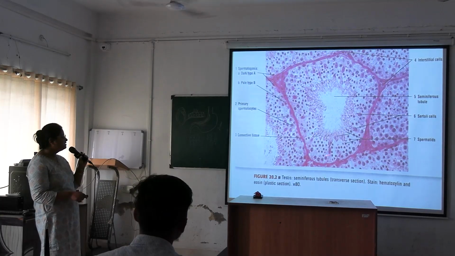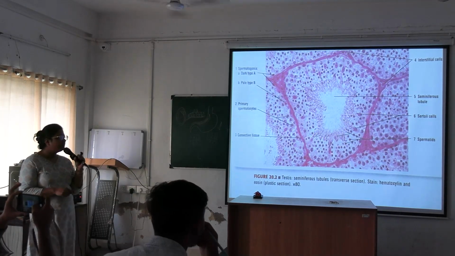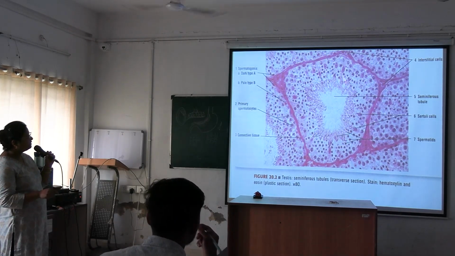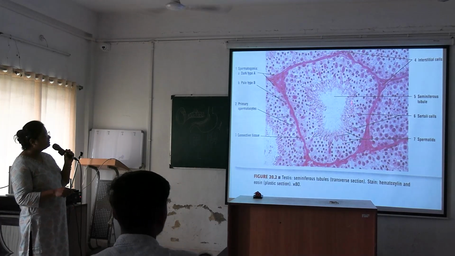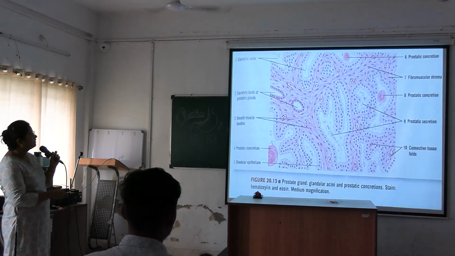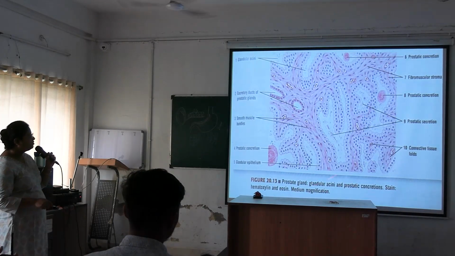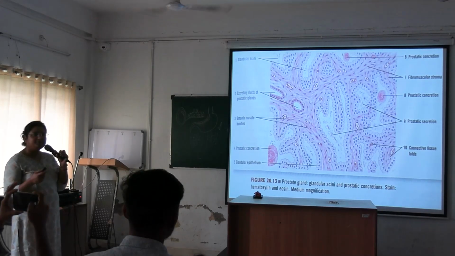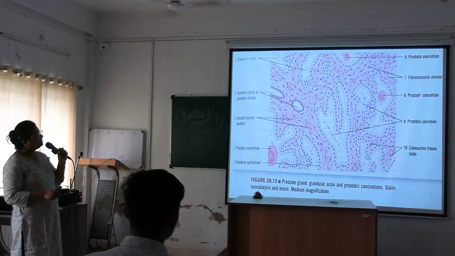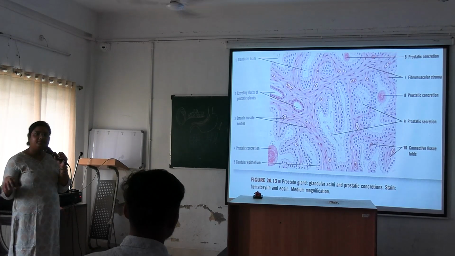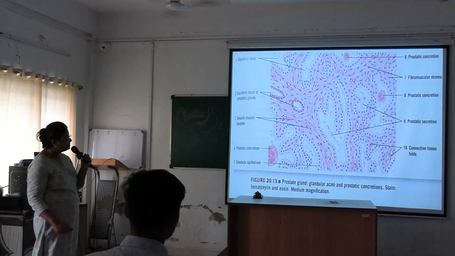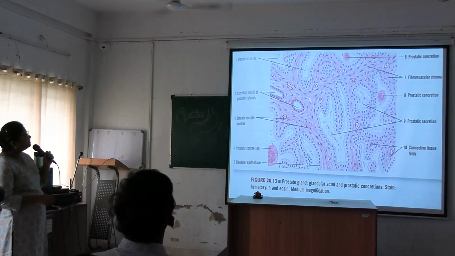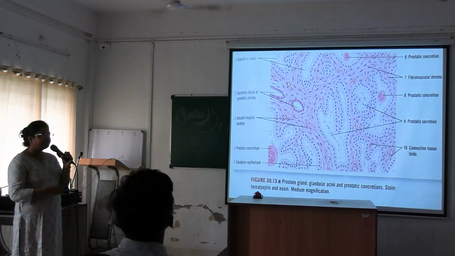Next, this is testis, sections of seminiferous tubules, and this is seminiferous epithelium. Cells are arranged in multiple layers. Near the lumen, these are the spermatids. Next, this is prostate gland, a compound tubulo-alveolar gland. See there are multiple branching tubular or alveolar acini, and there will be prostatic concretions. In some parts they will be present, in some absent. And this is the connective tissue.